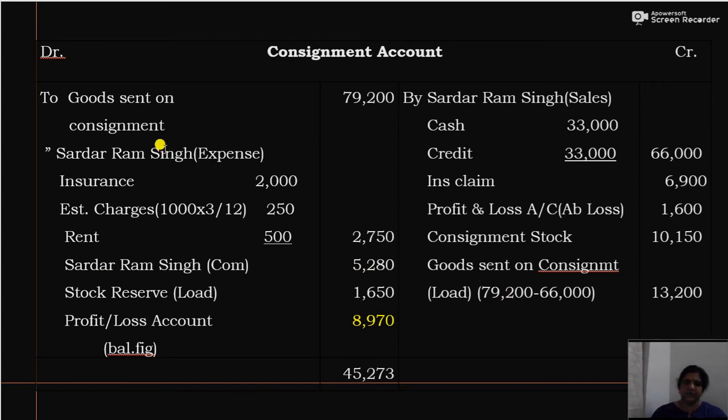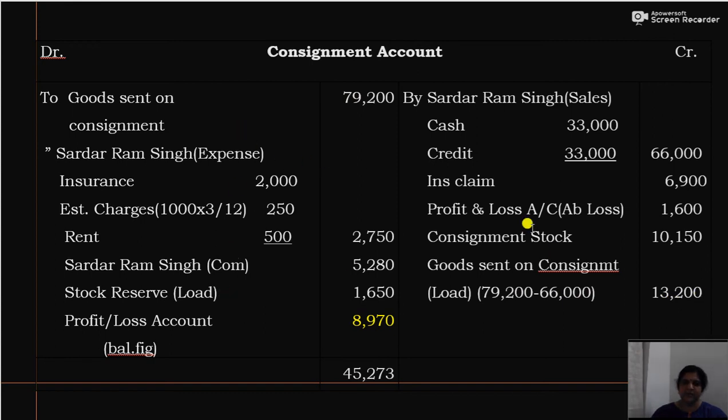Now what about the load? The load on goods sent on consignment will be the difference between invoice price and cost price, that is 79,200 minus 66,000, which is 13,200.